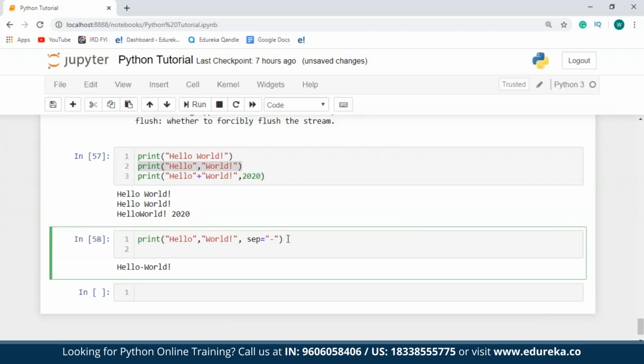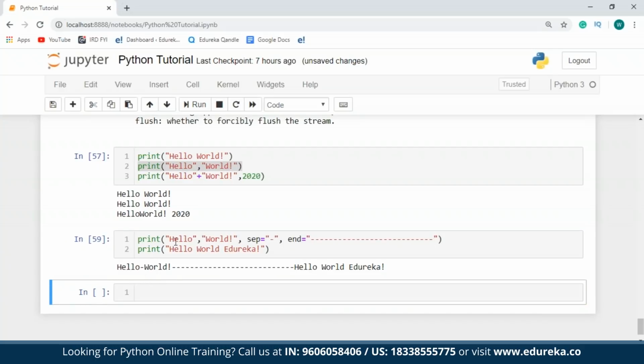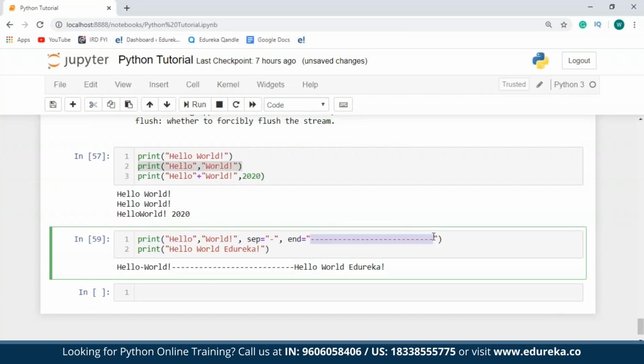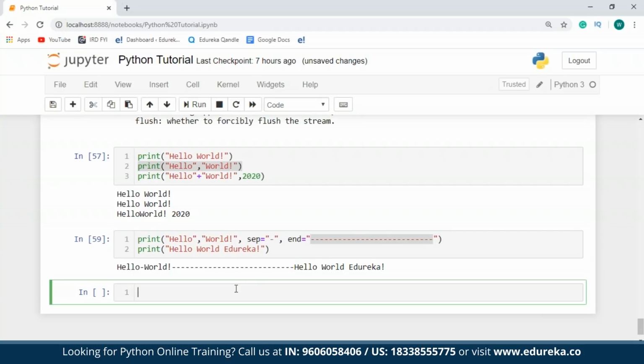If I have two print statements, one after the other, I can change the end parameter from next line to something else. So what I'm going to do is, I'll say hello world, Edureka. And in the first print statement, I'll make use of the end parameter and I'll specify it to be a dashed line. As you can see over here, the outputs of both these print statements have been printed in the same line, but they are separated with this dashed line over here. So I hope you guys are clear with this.